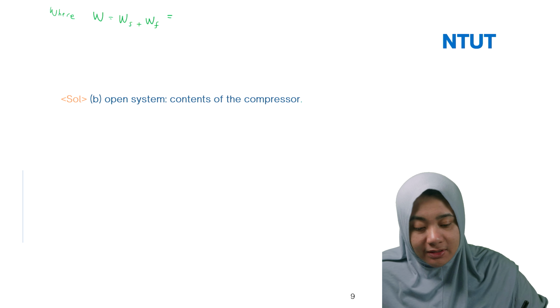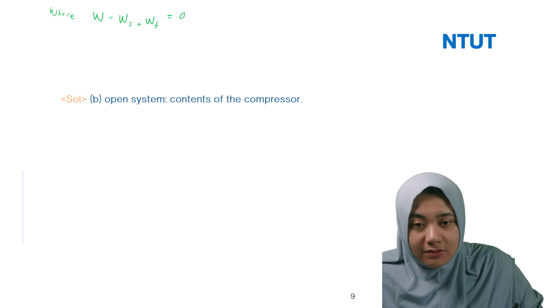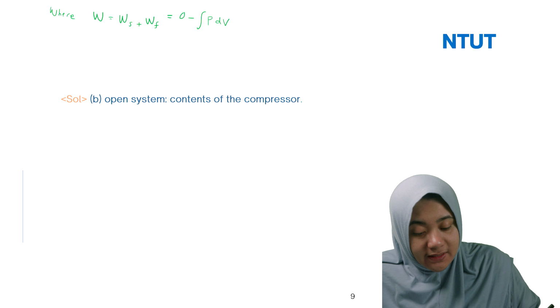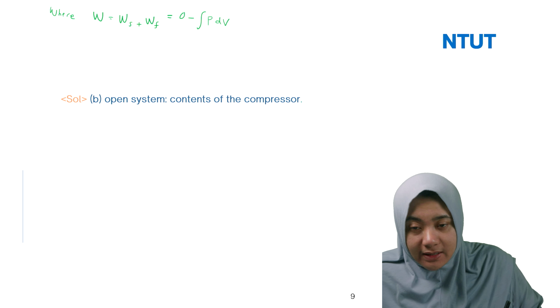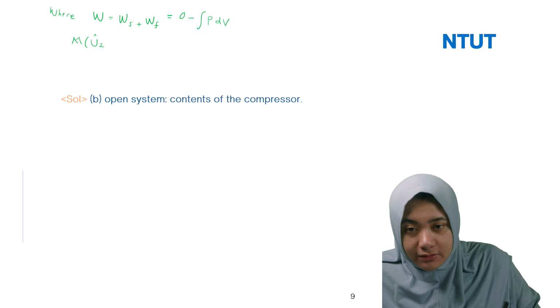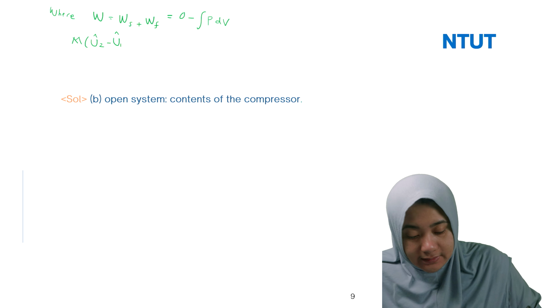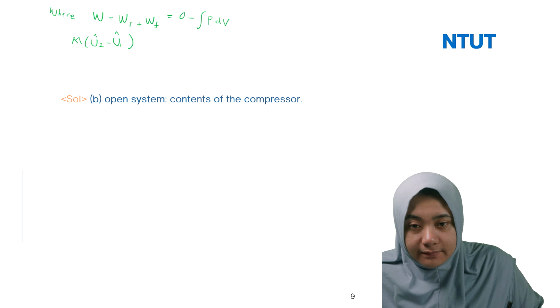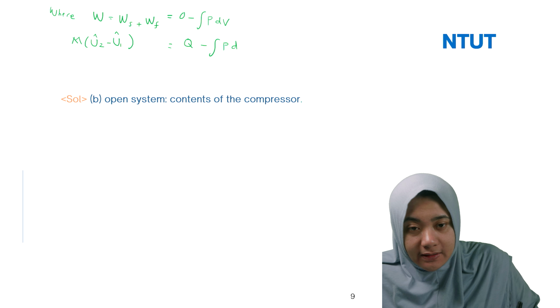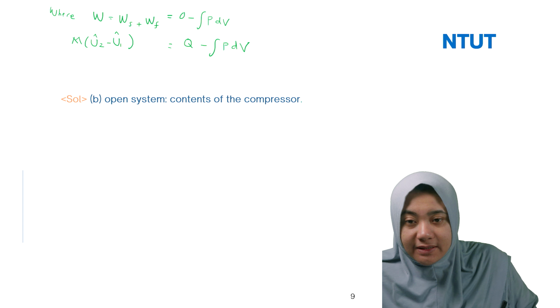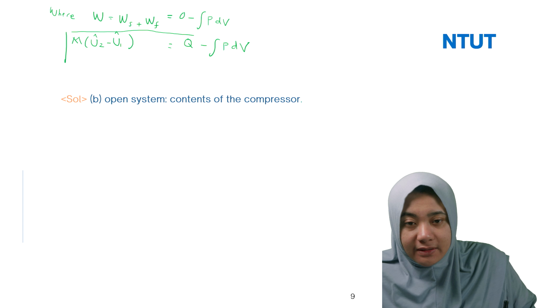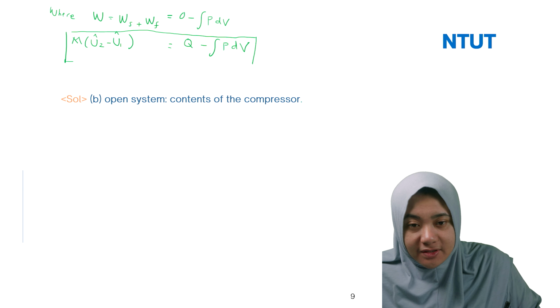You only have Wf, so you can write 0 minus integral P dV. Then you can rewrite your equation: m (U2 minus U1) equal to Q minus integral P dV. Okay, so this is your equation for the closed system. It's not difficult, right?